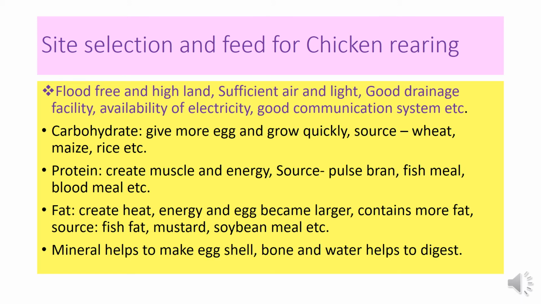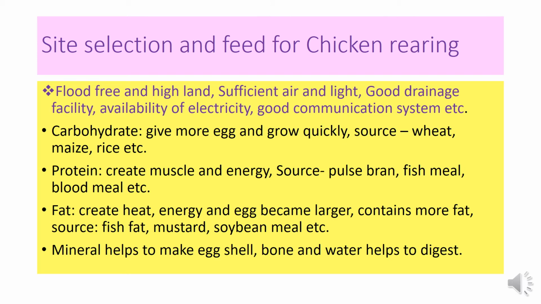Mainly the elementary source and uses of food is carbohydrate. That is, if the hen is given more carbohydrate, then they will give more eggs and grow quickly. Carbohydrate helps to create heat and energy in the body, and the main sources of carbohydrate type food are wheat, maize, rice, potato etc.